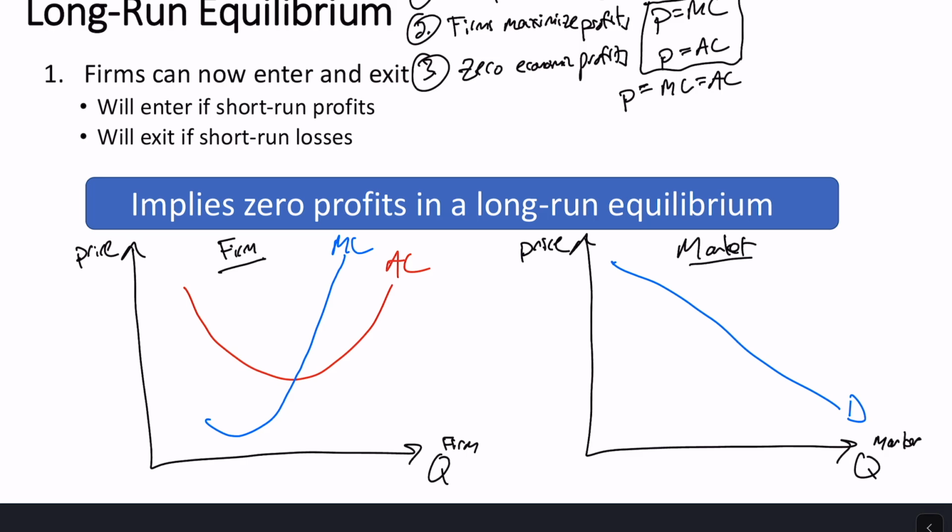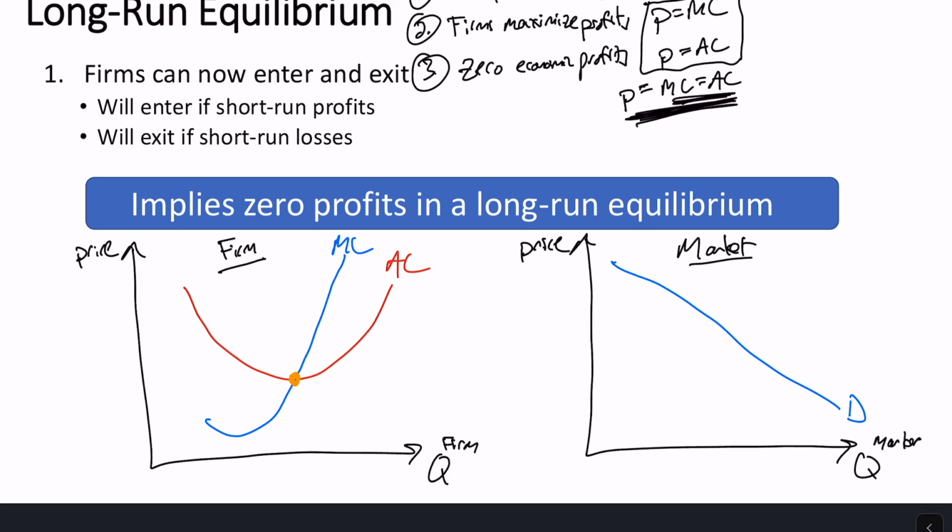So that's going to be a relatively easy thing to look for, because what happens to be true when the marginal cost equals average cost? Well, they're crossing. And when they're crossing, like right at a point right there, notice that's always happening at minimum average cost, right? We have this U-shaped average cost curve. Marginal cost is pulling down average cost when marginal cost is below it. Marginal cost is pulling up average cost when marginal cost is above average. And then marginal cost will go through that minimum average cost point.